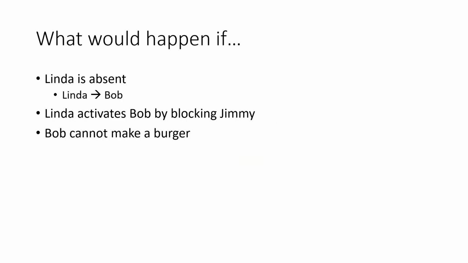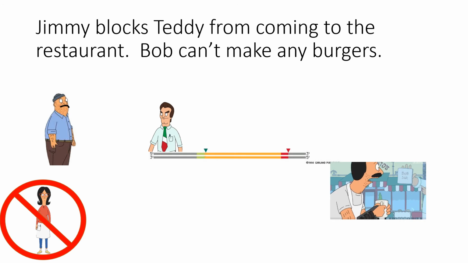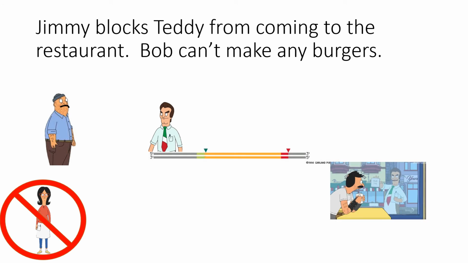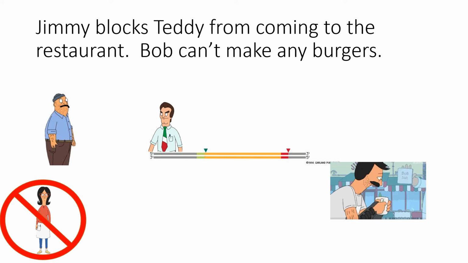So what would happen if Linda is absent? Well, that would mean that nobody is able to block Jimmy Pesto, so Teddy can't come to the transcription site and bind, so Bob's not able to make any burgers.